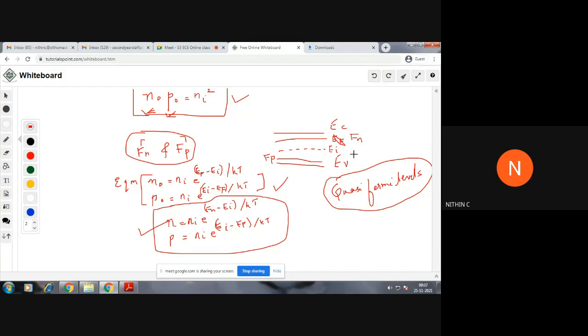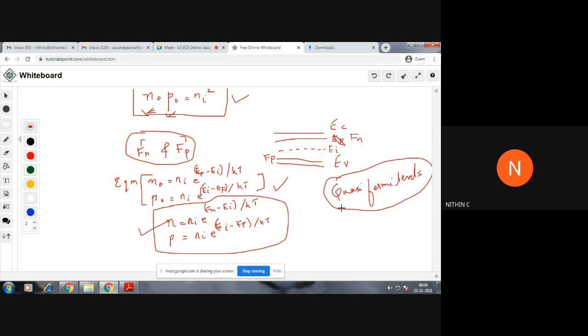Okay, fine. These questions can be asked, I think, as in the last question paper. Let me just check. A 3 marks or 4 marks question like that can be asked. You will have multiple questions in a single question, for A and B, and in A it can be asked as a 4 mark question: brief about quasi-Fermi levels. Then you need to mention all these things.